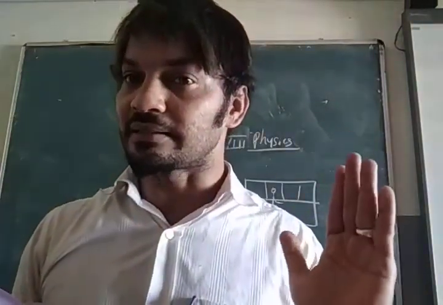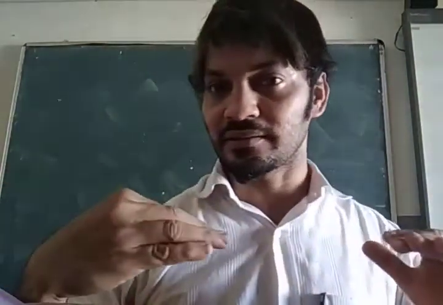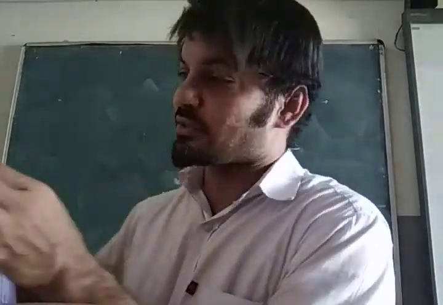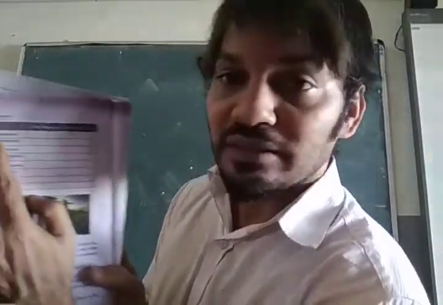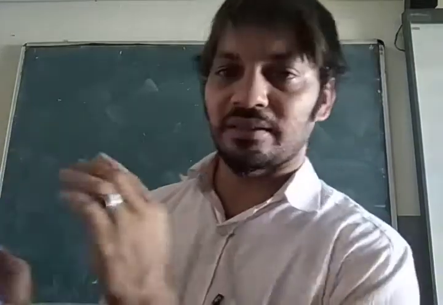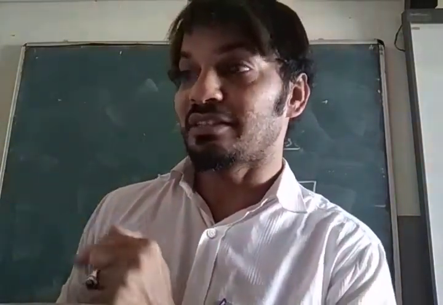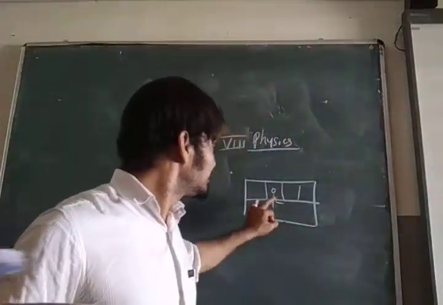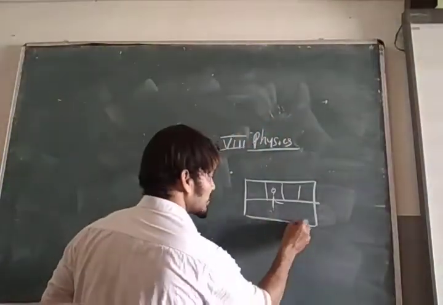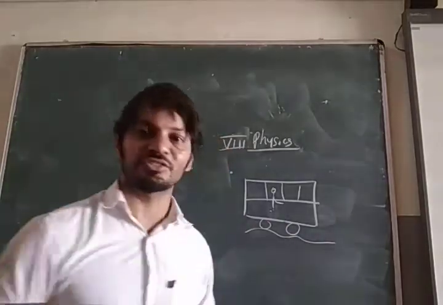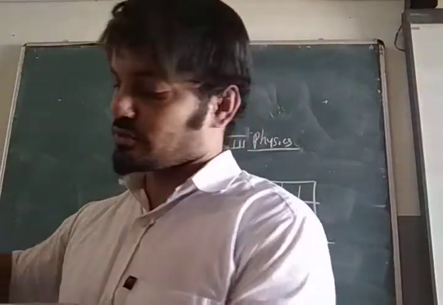Passenger is at rest, but the bus is moving. So what is tick marked? Passenger with respect to the bus, rest. And bus with respect to the road, that is known as motion. You have to tick mark the motion.